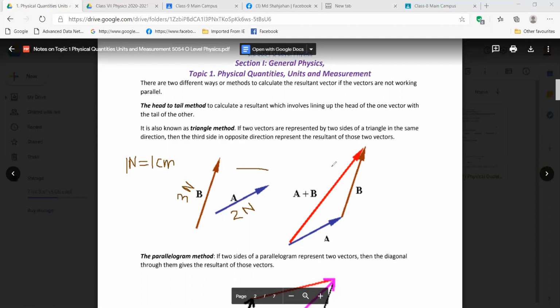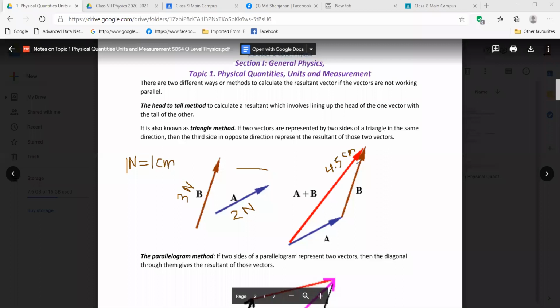For example, it will be less than 5, not exactly 5. For example, it is 4.5 centimeters. So we are getting here 4.5 centimeters. The length is 4.5 centimeters.